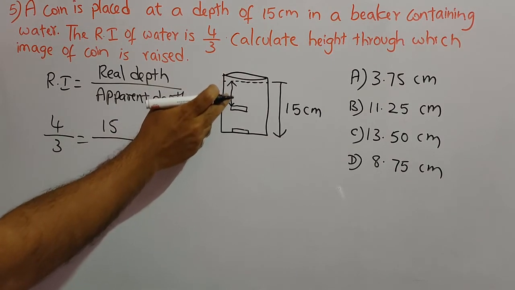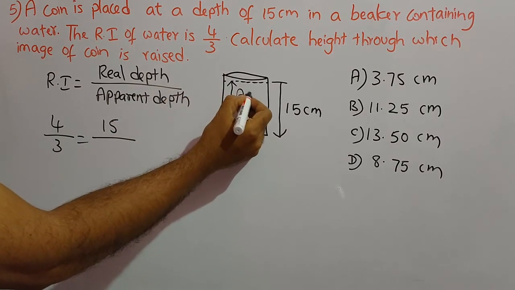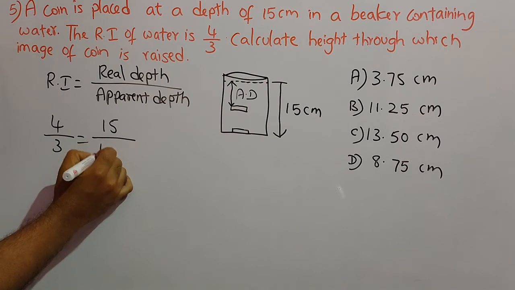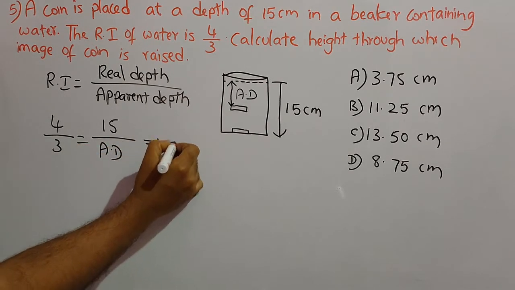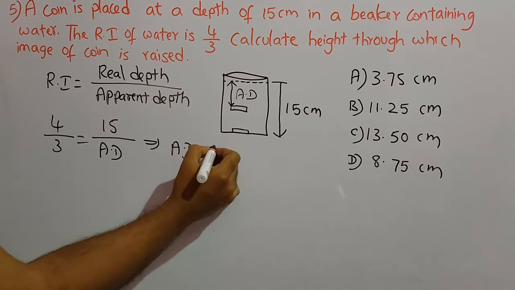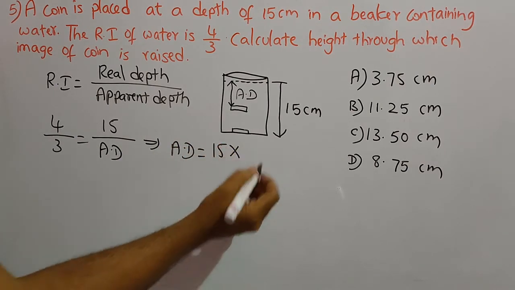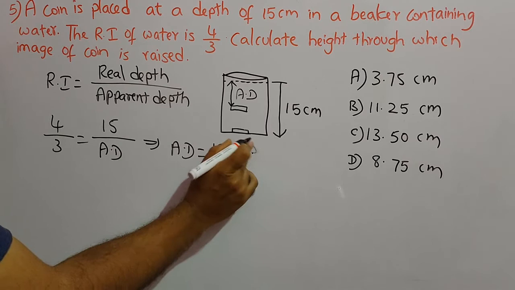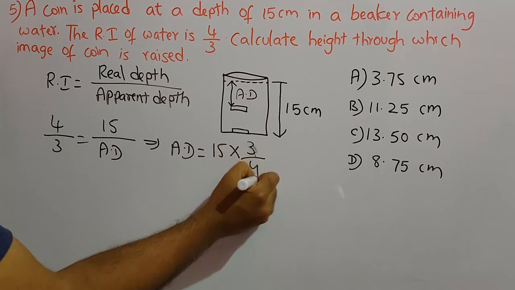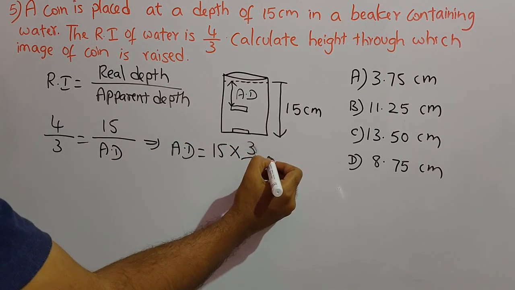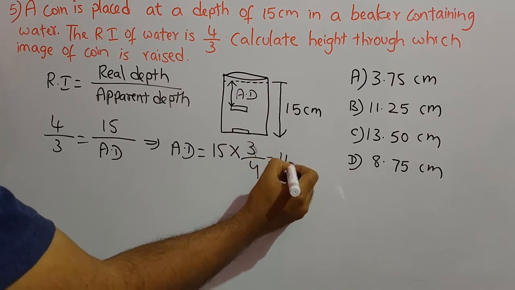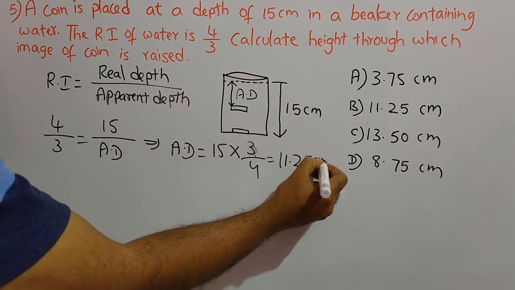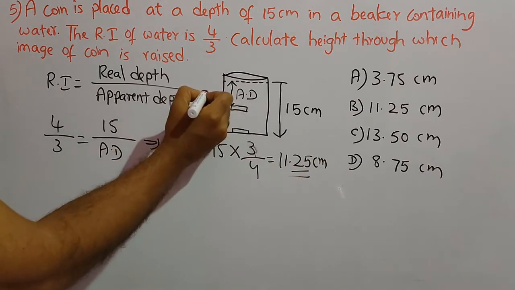We don't know this apparent depth. So this is the apparent depth. We don't know this value. So let it be apparent depth like this only. That implies apparent depth is equal to 15 into 3/4. So if we calculate this, we get apparent depth as 11.25 centimeters.